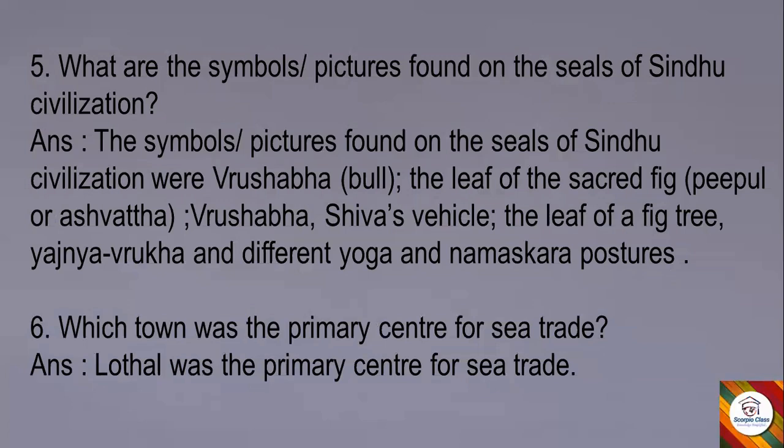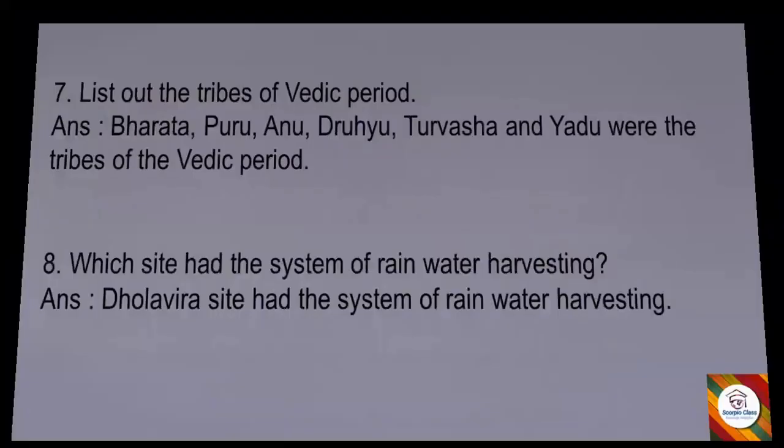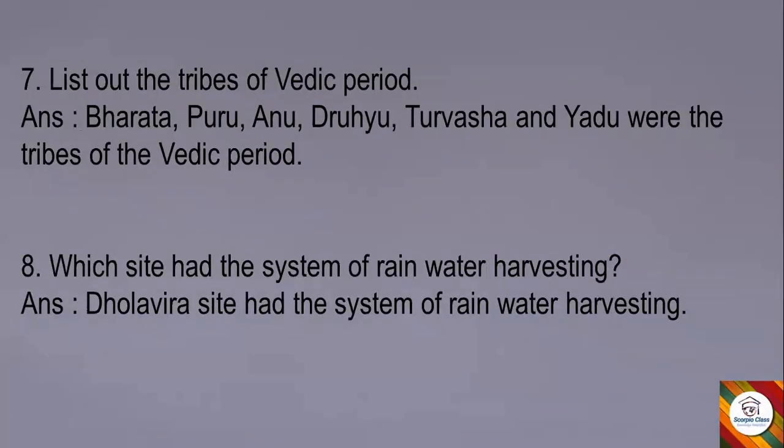Next question 6. Which town was the primary center for sea trade? Answer. Lothal was the primary center for sea trade. Seventh question. List out the tribes of Vedic period. Answer.